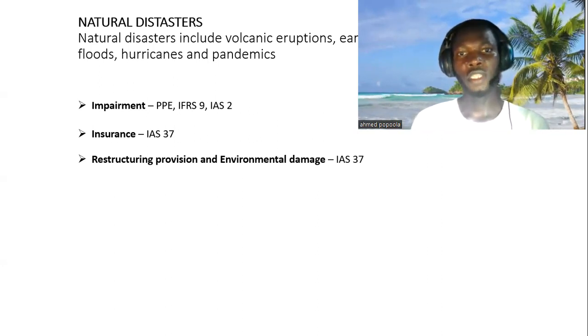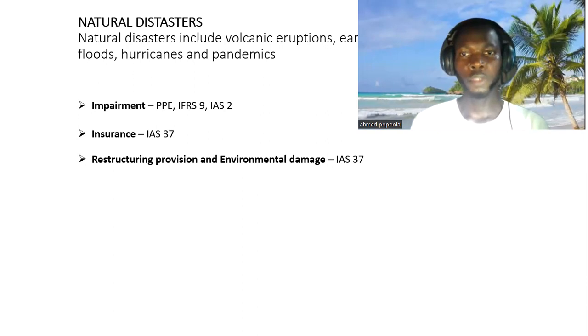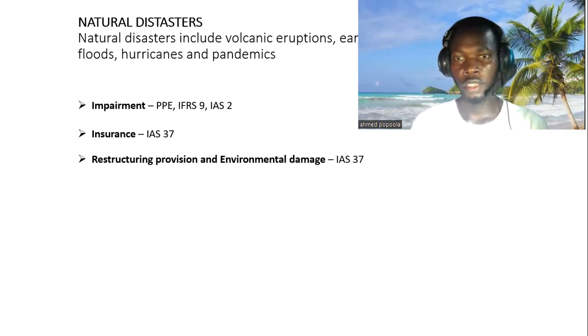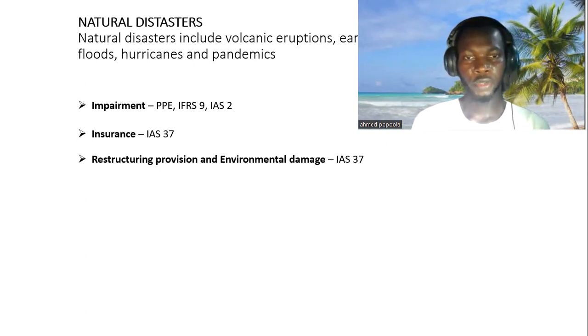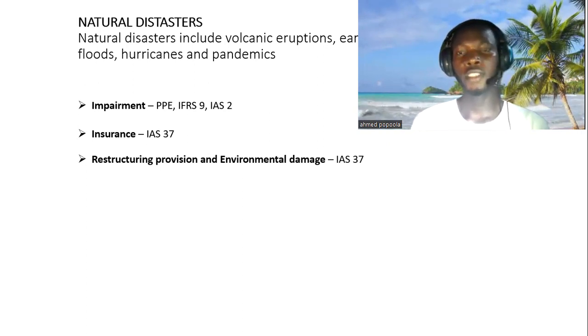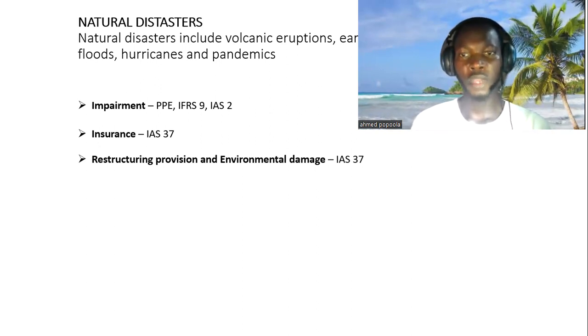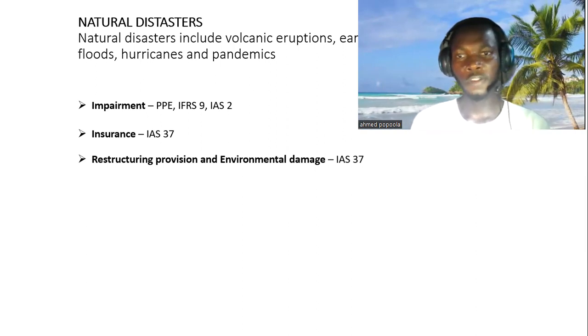And for the environmental damage cost, where the entity has the obligation to restore the environment in which it operates to its original position, and there is a natural disaster, it means that the decommissioning cost that the entity made at the inception, at the commencement of the operation in that environment, might be totally different.